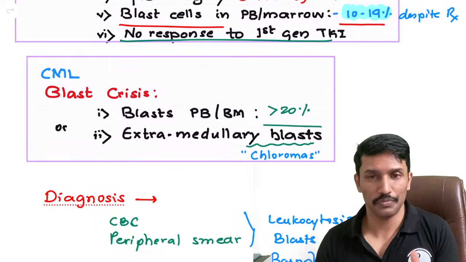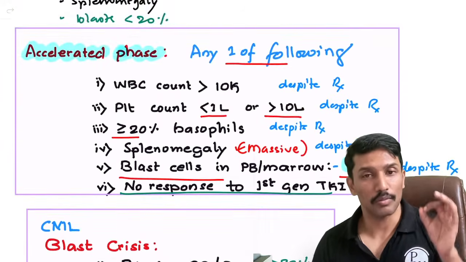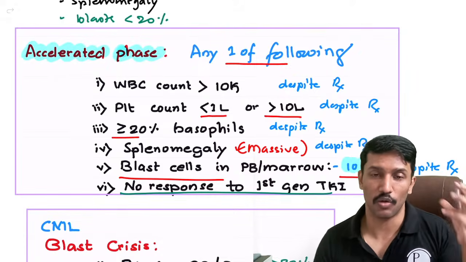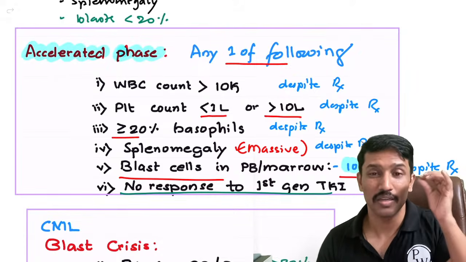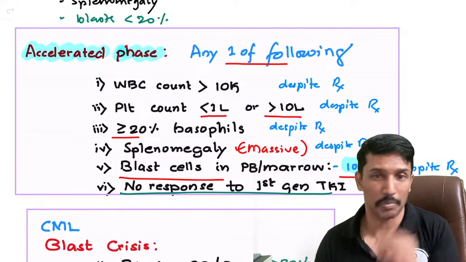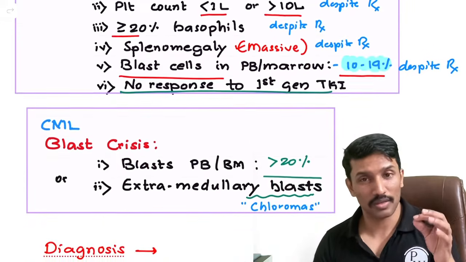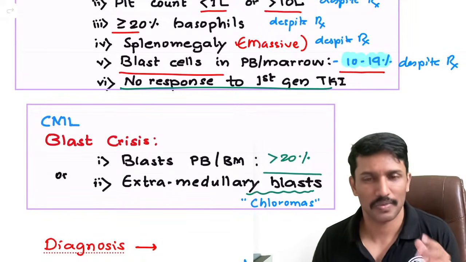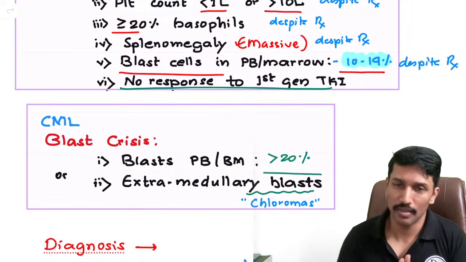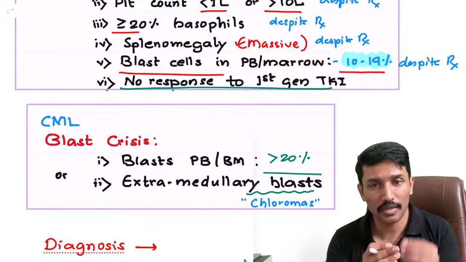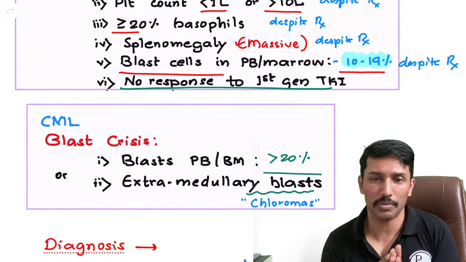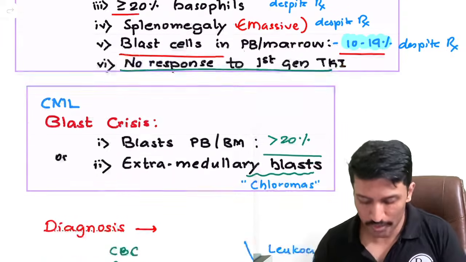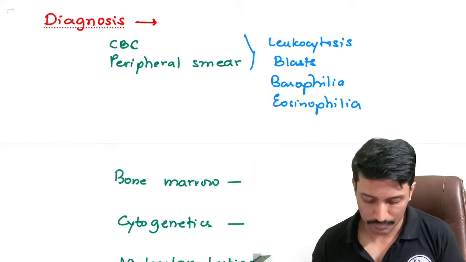But if they fail to resolve and they continue to have WBC count more than 10K despite treatment, or platelet count low or high despite treatment, or basophils more than 20% despite treatment, splenomegaly persisting or progressing despite treatment, or blast remaining more than 10% up to 20% despite treatment, then we will call it accelerated phase. From accelerated phase, if the blasts increase to more than 20% or chloromas appear, then it is a blast crisis. Clear? Now let us look at how we diagnose them.